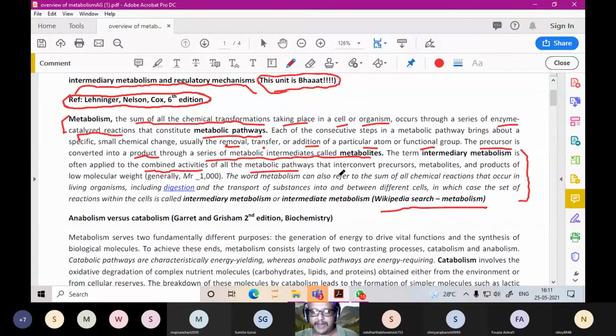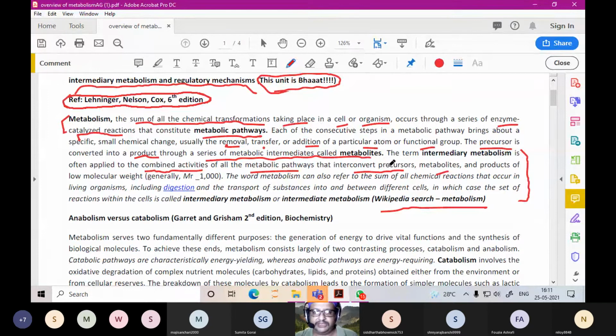It is applied to the combined activities of all metabolic pathways that interconvert precursors, that is the reactants, metabolites, the intermediates B, C or D, and the products. Finally the product is E. Together it is known as intermediary metabolism.